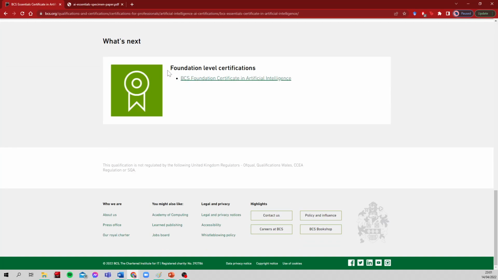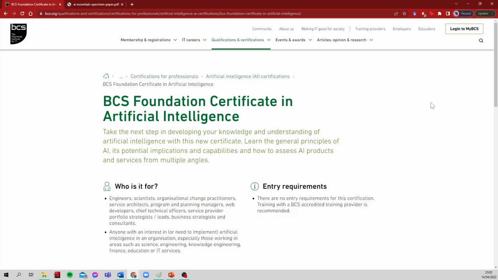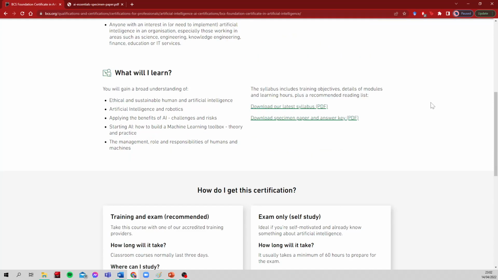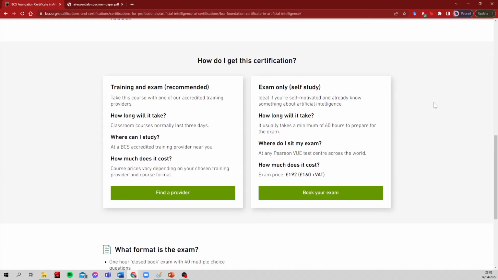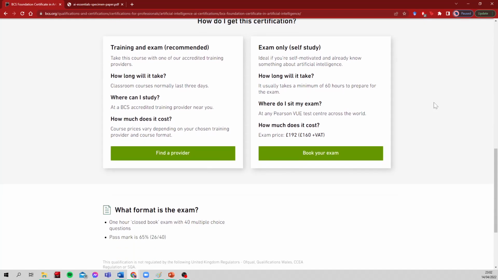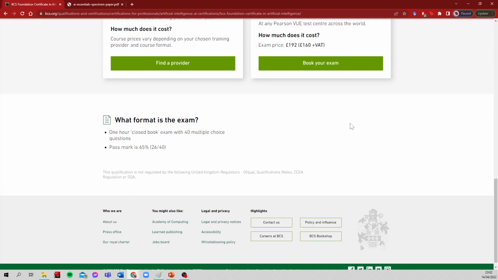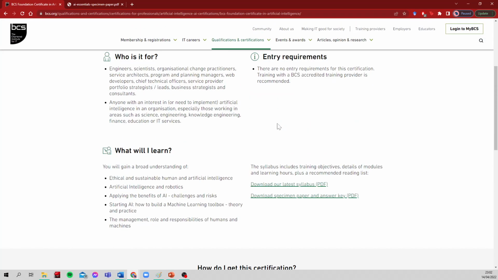And the idea is that next you might take this, if you've successfully completed the BCS Essentials certificate, you can get the BCS Foundation certificate in Artificial Intelligence. And that is 40 multiple choice questions, and now that's 1 hour, so it steps it up a bit.